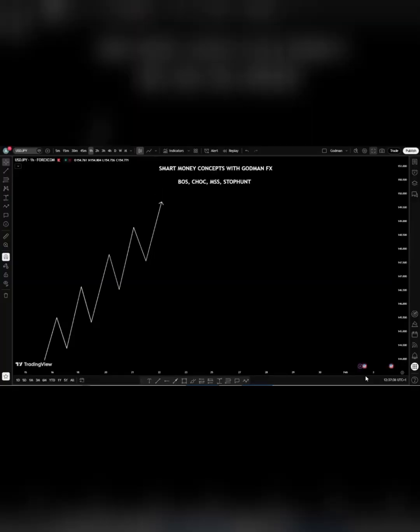Now, smart money concept is the most popular trading concept around, but yet it is the most misunderstood, the most misrepresented, and the most adulterated content you can find. These terms, BOS, CHoCH, MSS, and stop hunt, are some of the most popularly thrown around terms in SMC trading. But a lot of people use them wrongly, a lot of people don't even understand, and that's what we're going to be breaking down today. Without further ado, let's get to it.